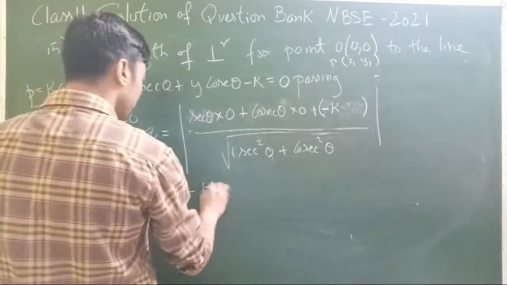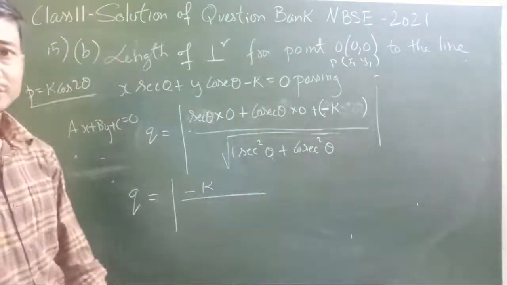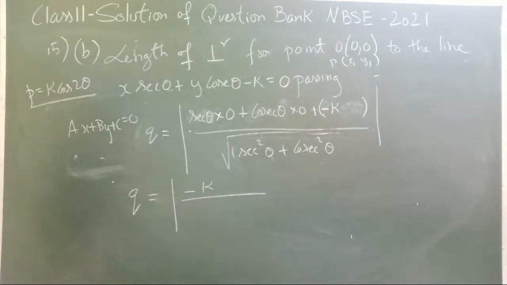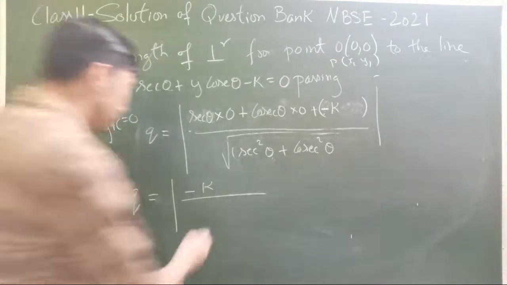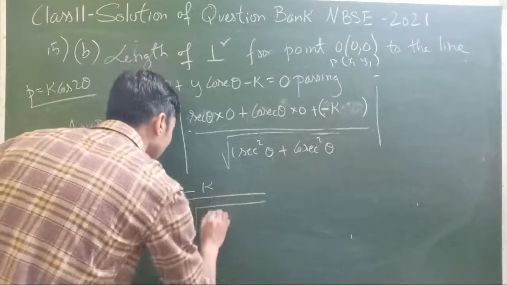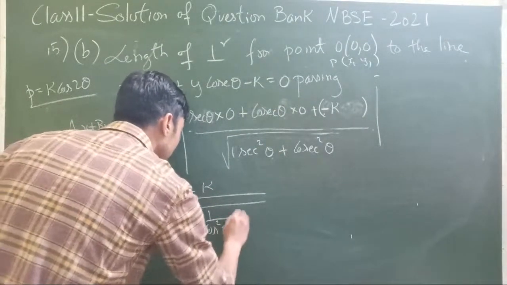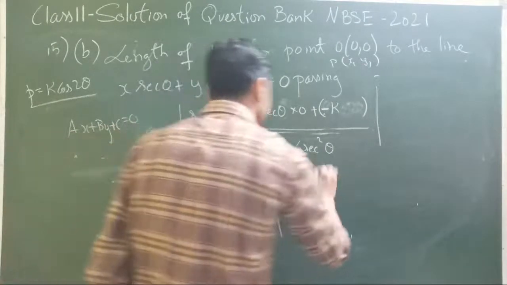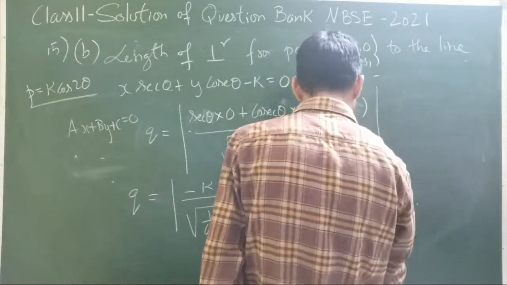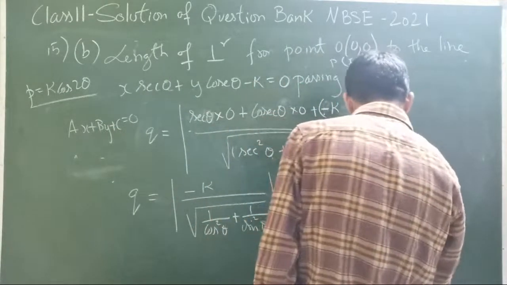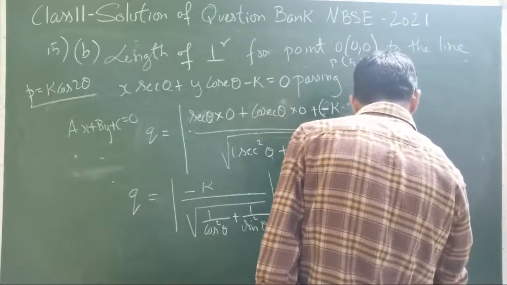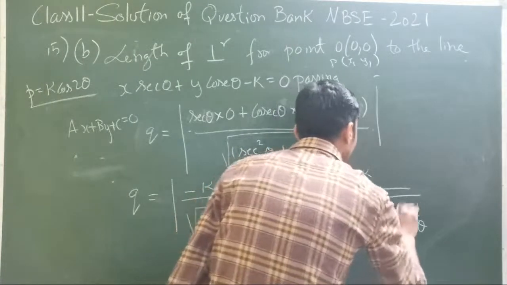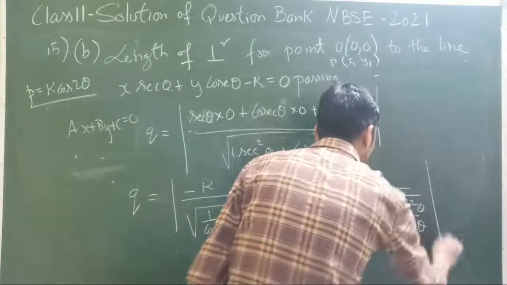It will be minus k divided by, now how do we solve this? That will be the problem. So I'll convert it into ratios of sin and cos, that might help us. Sec is 1 by cos square theta, cosec is 1 by sin square theta. So a little bit of simplification is required. Taking the common LCM, sin square theta cos square theta, the LCM, we get sin square theta plus cos square theta.